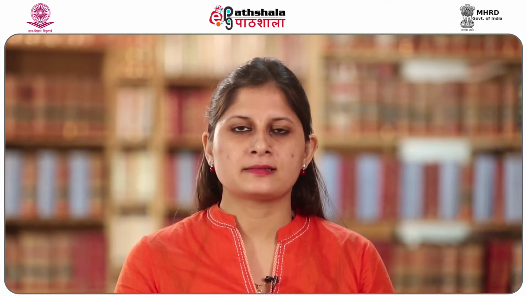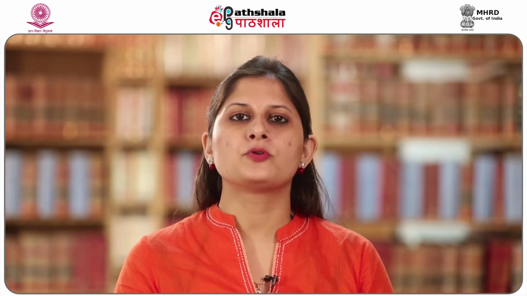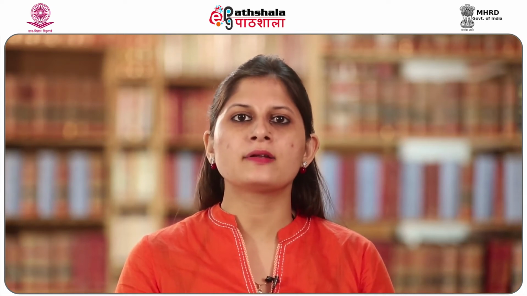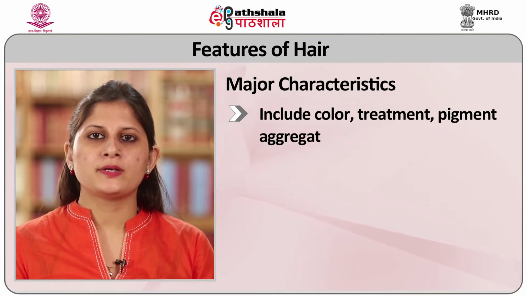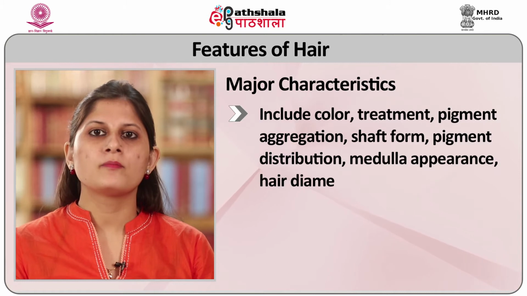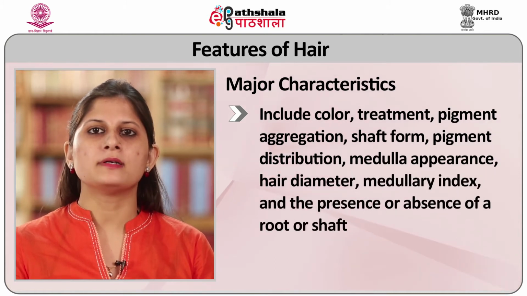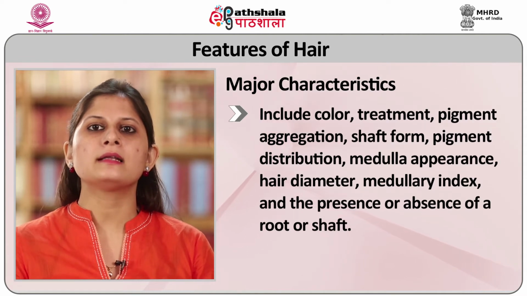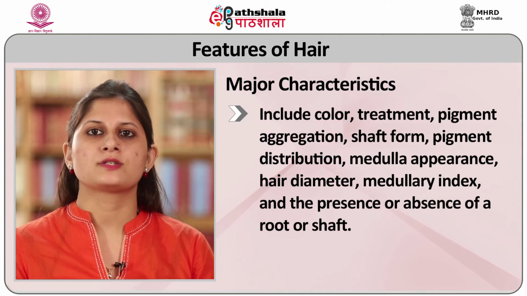area characteristics. Features of hair are divided into two: major and secondary characteristics. Major characteristics include color, treatment, pigment aggregation, shaft form, pigment distribution, medulla appearance, hair diameter, medullary index, and the presence or absence of a root or shaft.